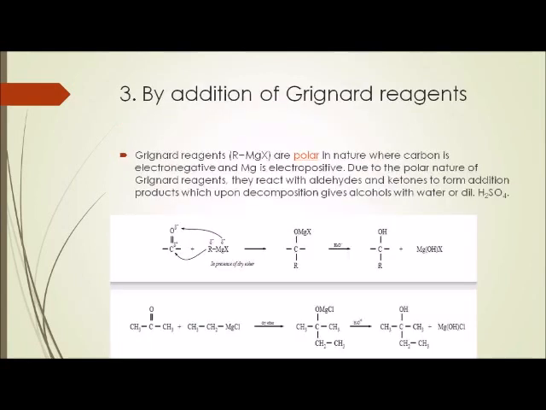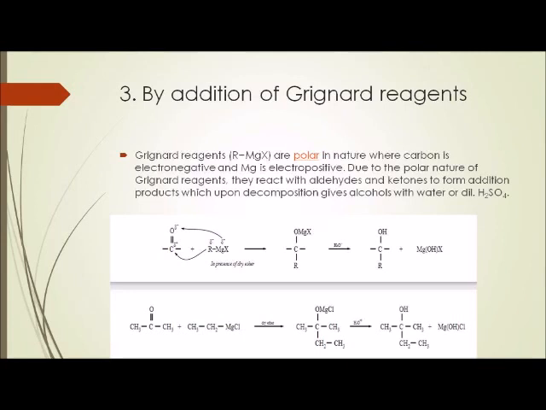The third method is by addition of Grignard reagent. Grignard reagents RMgX are polar in nature, where carbon is electronegative and magnesium is electropositive. Due to the polar nature of Grignard reagent, they react with aldehydes and ketones to form an addition product, which upon decomposition gives alcohols with water or dilute H2SO4.